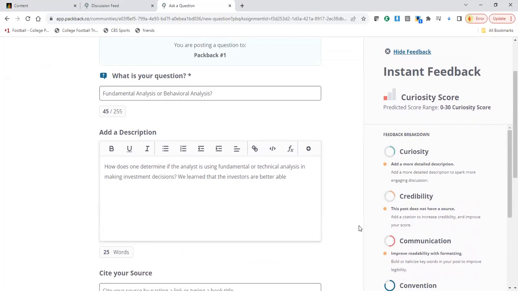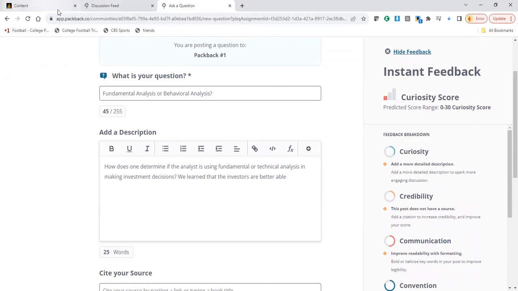But the advantage of this is you can do it at your leisure. So if you wake up at 2 in the morning and you just want to type this out, you're more than welcome to, right? And you get immediate feedback. So you're not waiting on me to grade it the next day and tell you that you should have done this or that differently. It's telling you immediately.